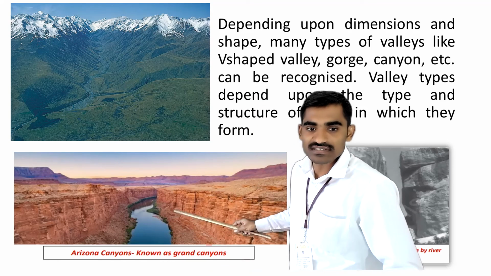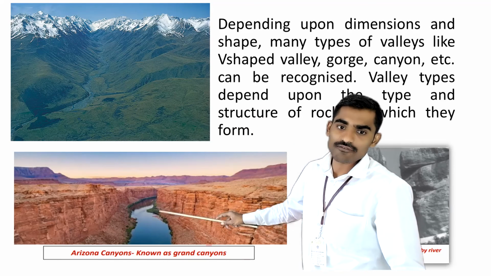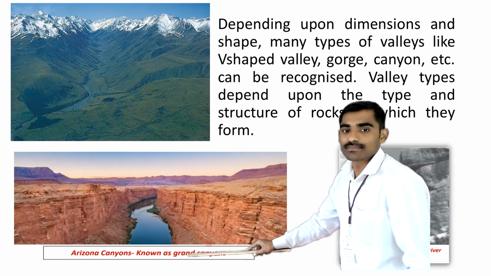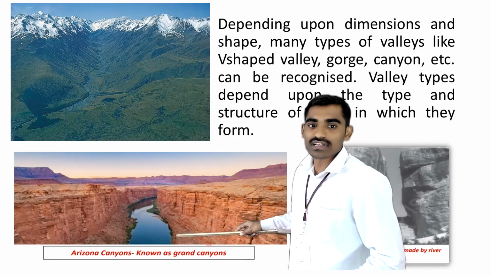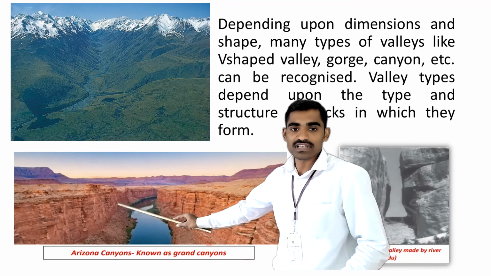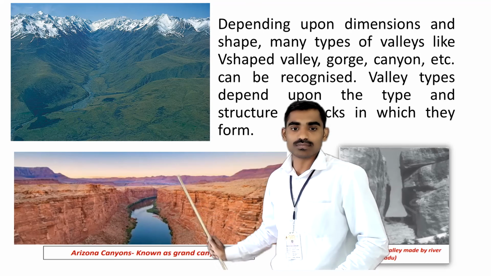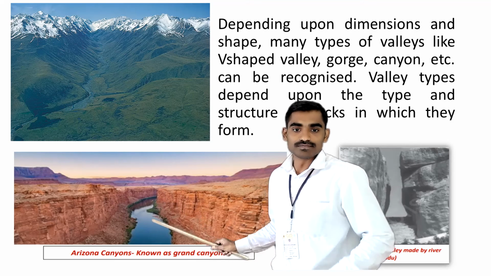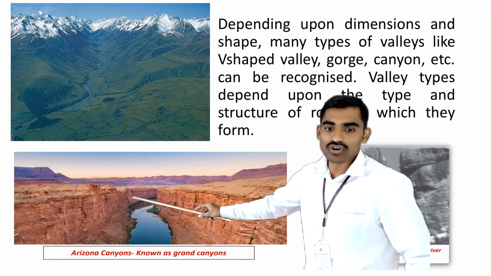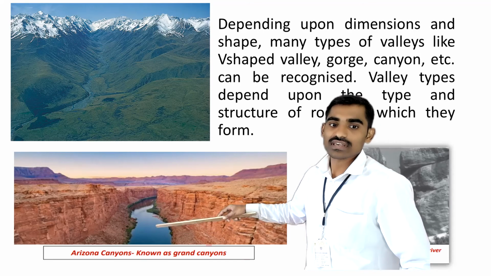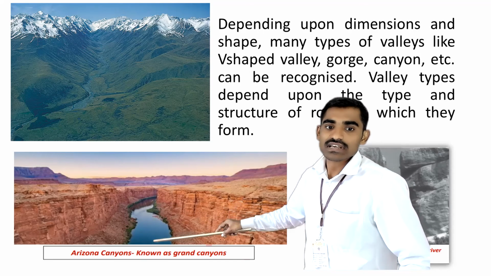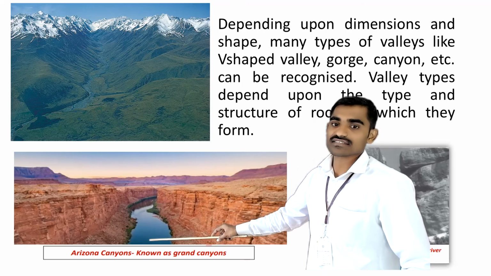As you can see here, the Arizona canyons are very famous with the name Grand Canyon. You might have heard it many times. A river is flowing through this rocky surface. On both sides of this Grand Canyon you have a rocky surface, and the river is eroding this surface. Due to the erosion of this surface, these Grand Canyons have been formed.